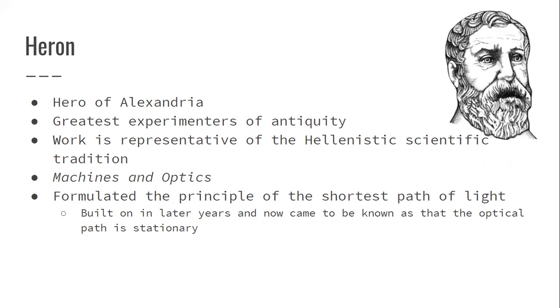He formulated the principle of the shortest path of light. So he basically said that if a ray of light propagates from one point to another in the same medium, then that path length is the shortest path